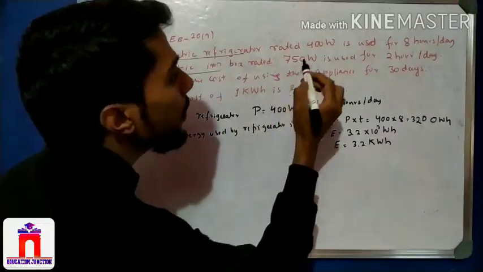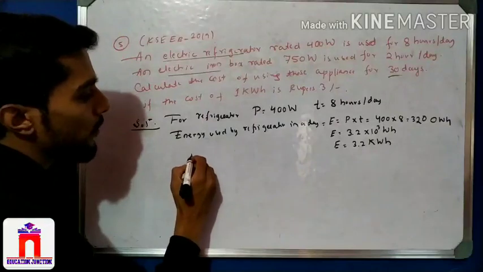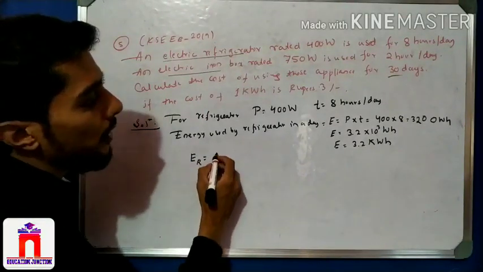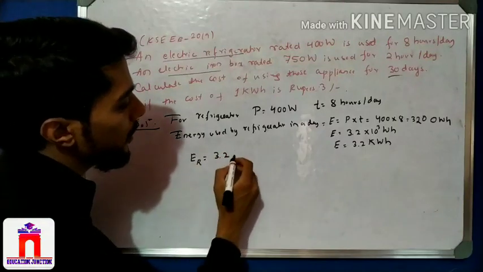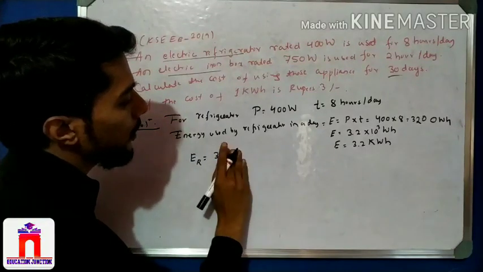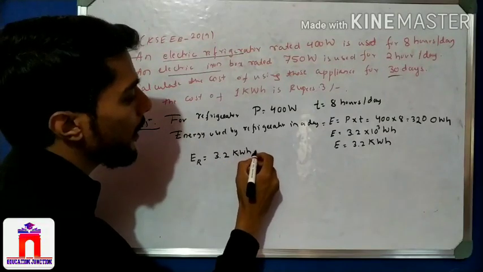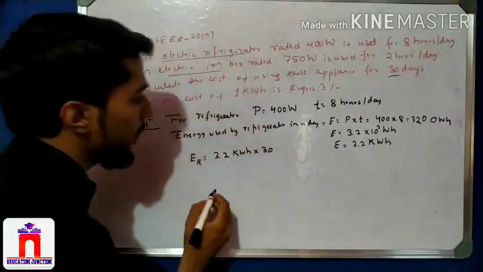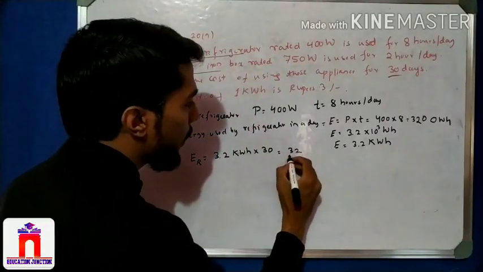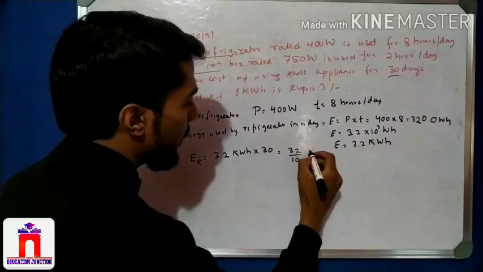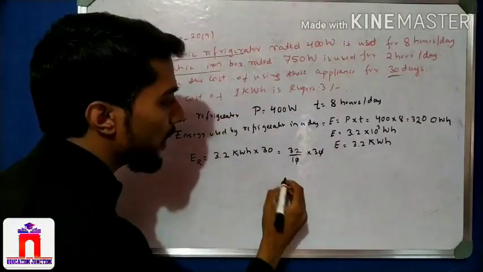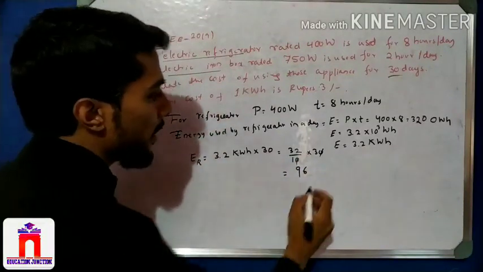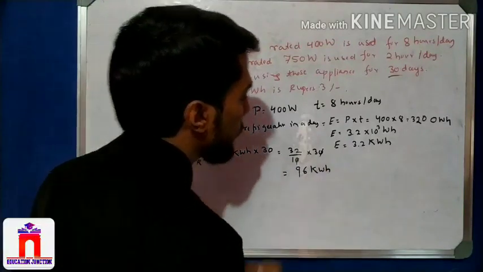I can calculate for 30 days. Energy for 30 days for the refrigerator, taking it as R: one day energy is 3.2 kilowatt hour into 30 days. For easy simplification, I write 32 divided by 10, and then 30, cancel, and we get 3 into 32, that is 96 kilowatt hour.